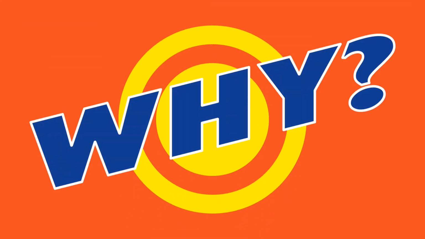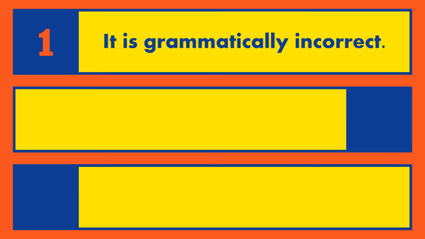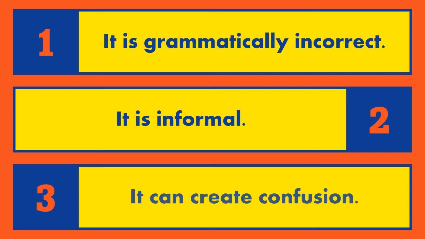But why is it problematic in academic context if it's acceptable in casual conversation? Well, the reason is threefold. First, it is grammatically incorrect. We're creating a sentence fragment. Second, it's seen as informal. In casual context, this is acceptable because it's casual conversation. But in formal language, there is an expectation to adhere to grammatical rules. And finally, and most importantly, it can create confusion.